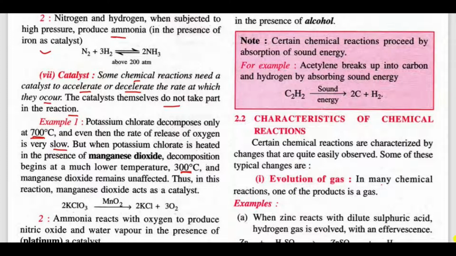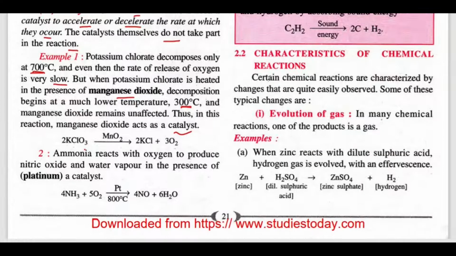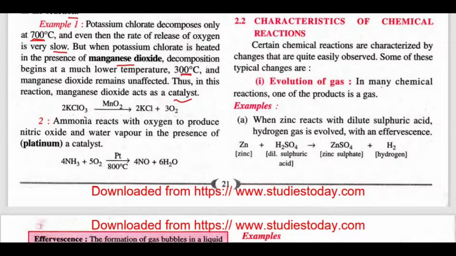But when potassium chlorate is heated in the presence of manganese dioxide, decomposition begins at a much lower temperature, that is 300 degrees Celsius, and manganese dioxide remains unaffected. Thus, in this reaction, manganese dioxide acts as a catalyst. 2KClO3 gives potassium chloride and oxygen.